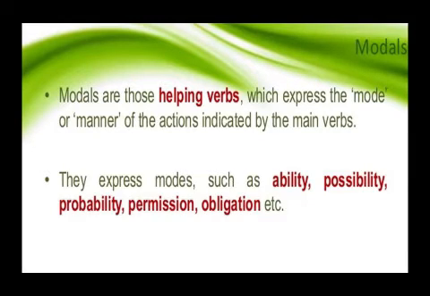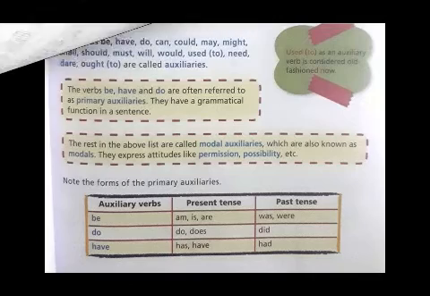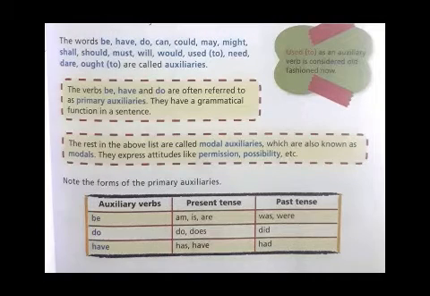As I told you earlier, the auxiliaries are divided into two categories, the primary auxiliaries and the modal auxiliaries. The words be, have, do, can, could and the list continues, as you can see on screen, are all known as auxiliaries, and auxiliaries are nothing but the helping verbs.